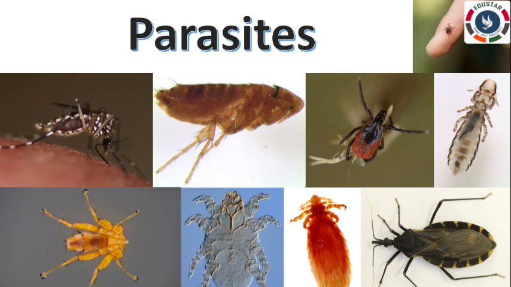Next one is parasites. Some animals like lice and bedbugs live on the body of other animals and suck their blood. Some animals like tapeworms and hookworms live inside the body of other animals and get their food. The animals which live in or on the body of other animals are called parasites. The animals from which parasites get their food are called hosts.